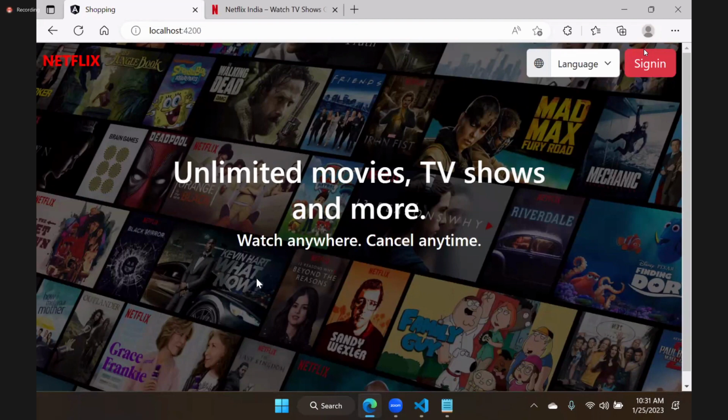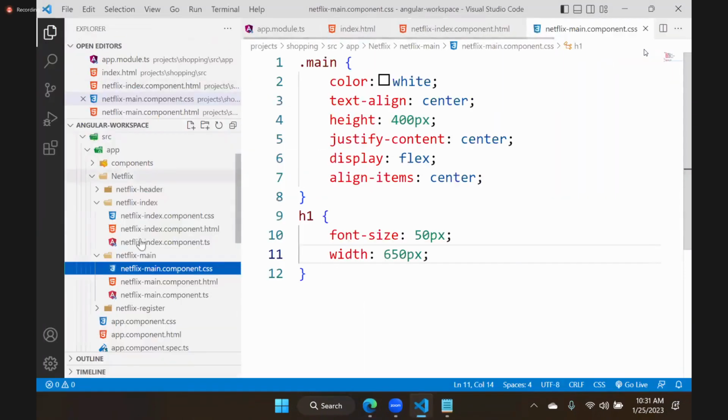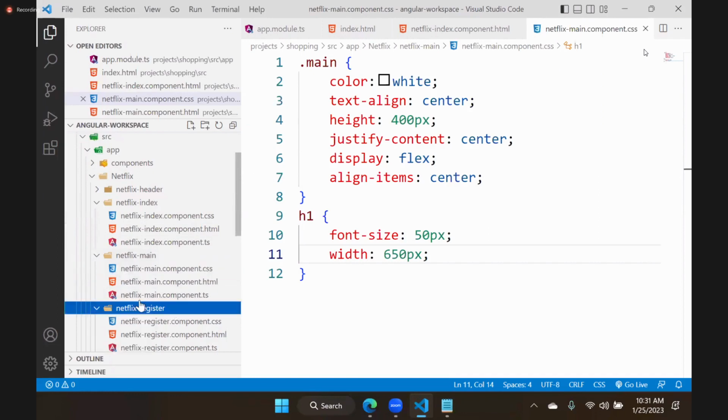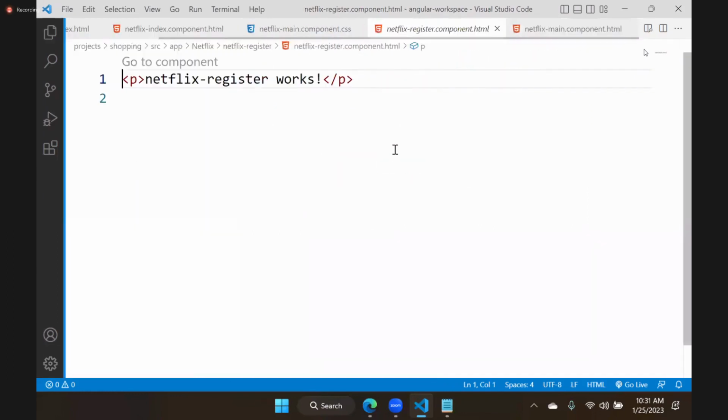Now, one more thing we have to do. Below this, we need register. Yesterday we already did register, but in that register we used a lot of background color and all. Just simply create one register there, okay? So I already have Netflix register. Go to Netflix register HTML. And you know what register contains.